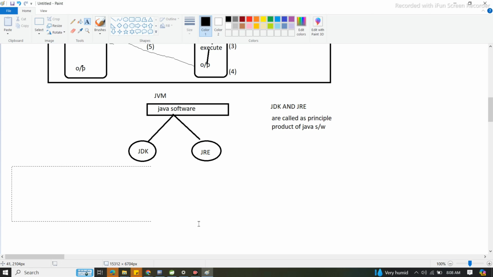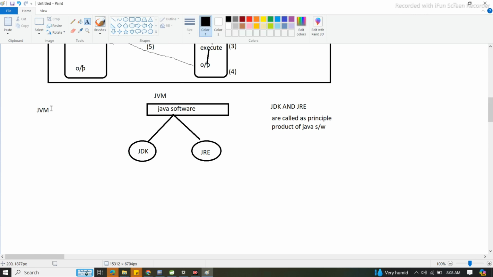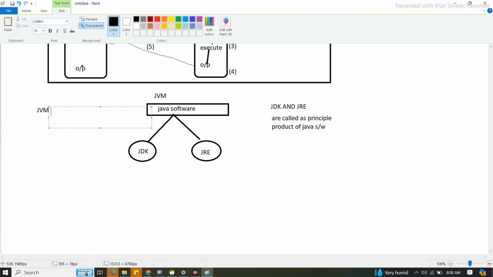Okay, so here we will see what? JDK here and JRE here. So what is this JDK? What can we tell JDK has? See, JVM is a subset of JRE.